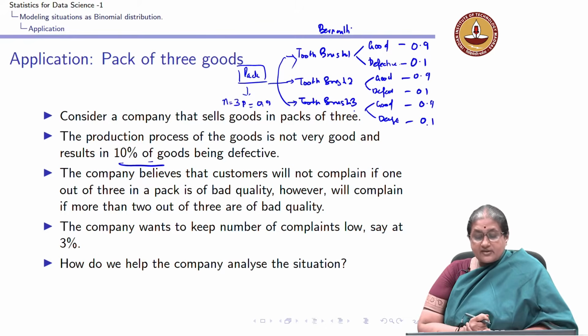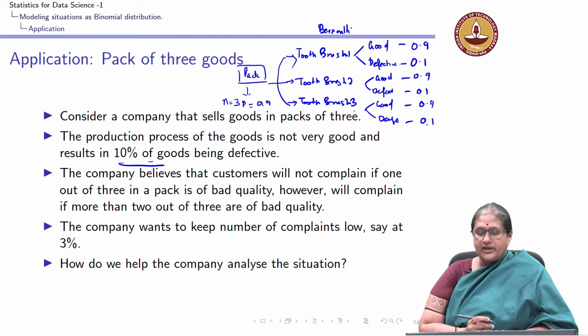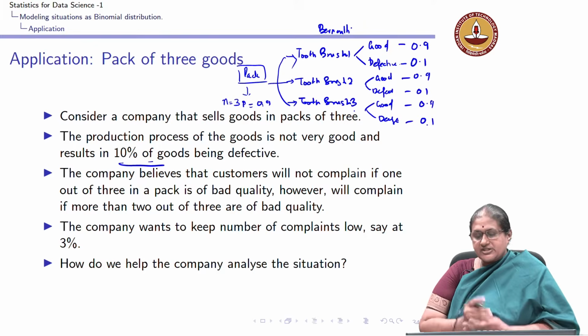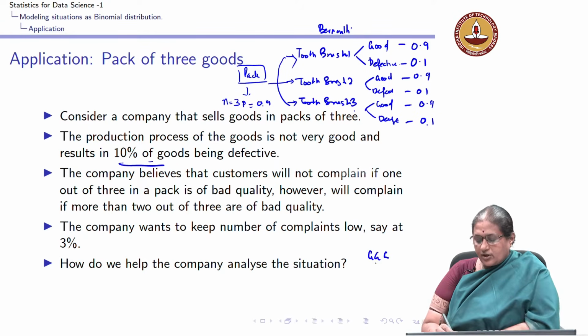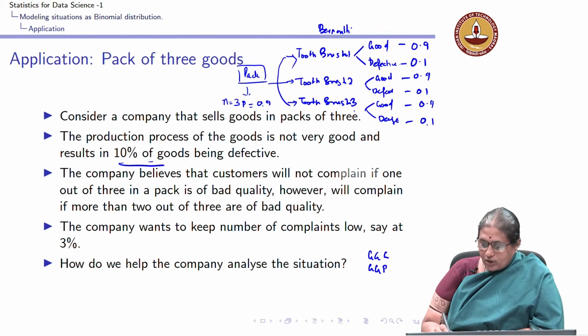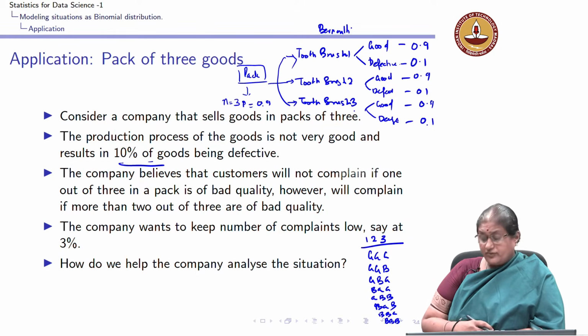Now, the company believes that customers will not complain if 1 out of the 3 in a pack is of bad quality. So, if I look at the toothbrushes in this pack, the possible ways are I could have all 3 good, I could have 2 of them good, only 1 good, and all of them bad or all of them defective. This is the first toothbrush, second toothbrush, third toothbrush. So, I have a possible 8 outcomes.